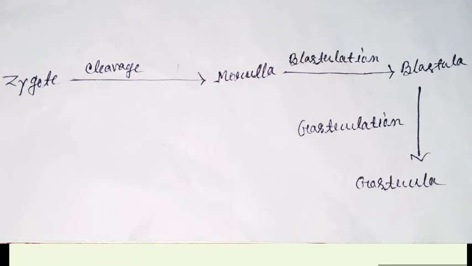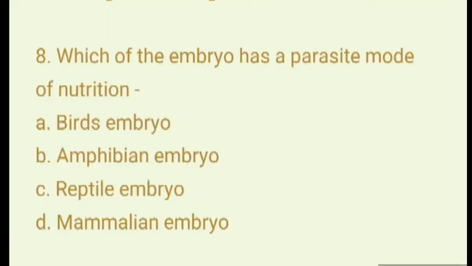Next, 8. Which of the embryos has a parasitic mode of nutrition? Bird's embryo, amphibian embryo, reptile embryo or mammalian embryo. The answer is mammalian embryo. Only the mammalian embryo remains connected by means of the placenta with the mother's body to receive nutrition and oxygen supply. Next question,